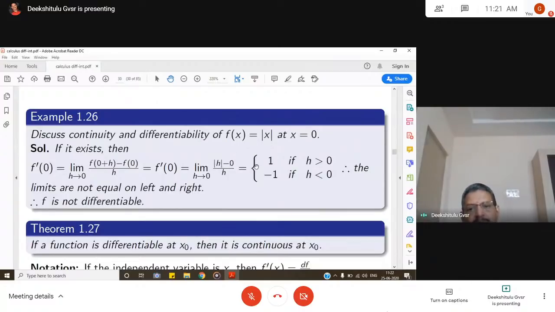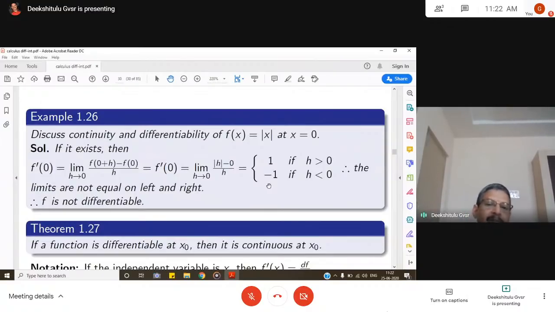If h is positive, this is 1. If h is negative, this is minus 1. So to the left of 0, the limit value is minus 1. To the right of 0, the limit value is 1. If you find the limit from the left, it is called the left hand derivative. If you find the limit on the right hand side of 0, it is called the right hand derivative. Both the limits must be equal. But clearly, it's not so here. The left derivative is not equal to the right derivative, so we say that f is not differentiable.